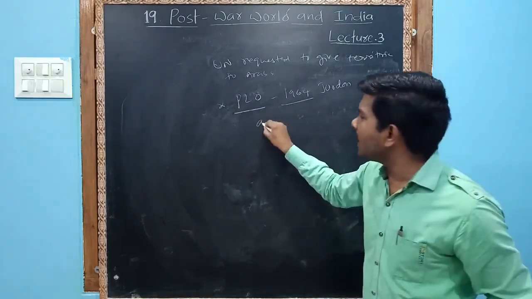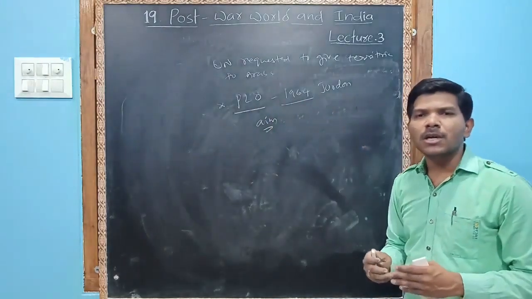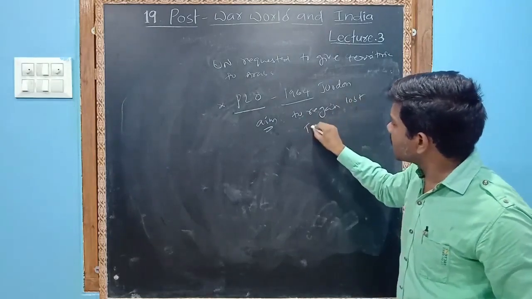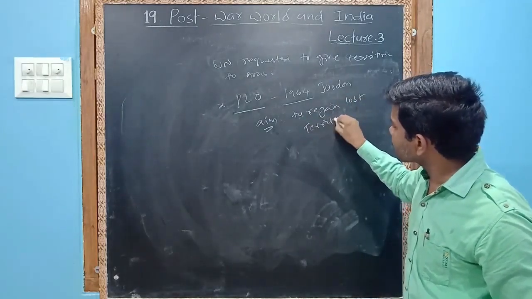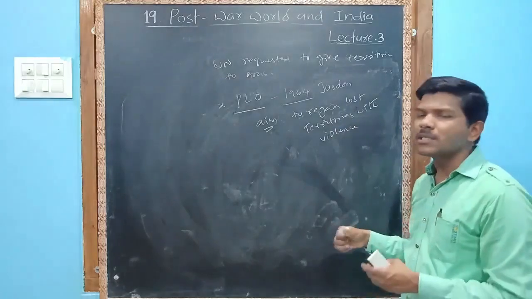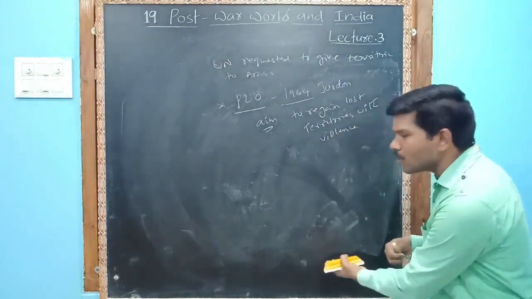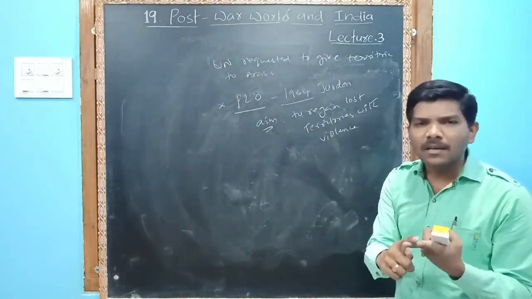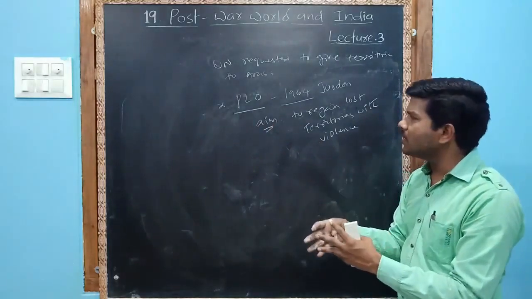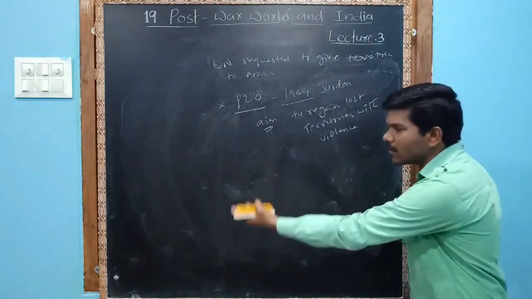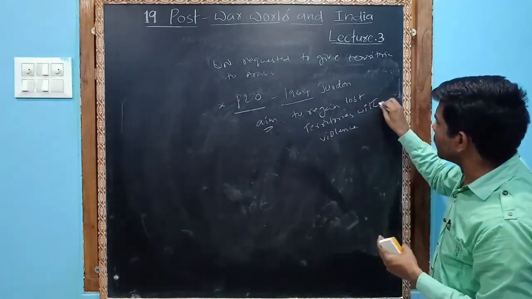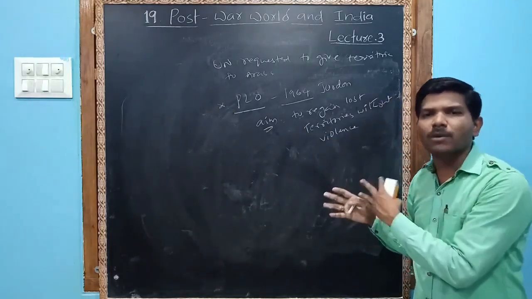What is the aim of this Palestine organization? To regain lost territories without violence. Without violence, they wanted to regain the territories. Just now I told you, Israel occupied the Golan Heights, Gaza and West Bank. So this PLO, Palestine Liberation Organization, wanted to regain whatever Israel had occupied, without violence. That was the main aim.